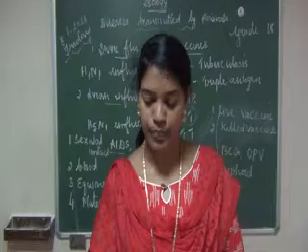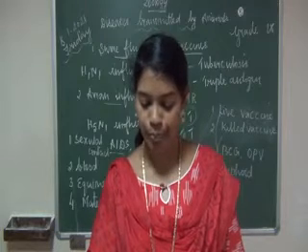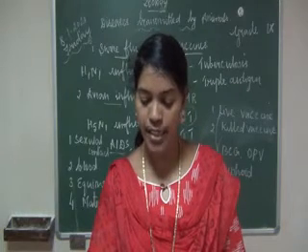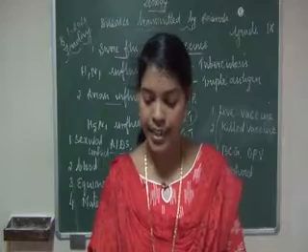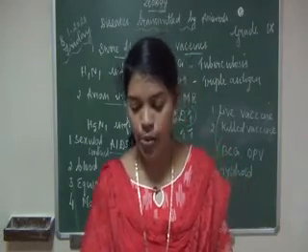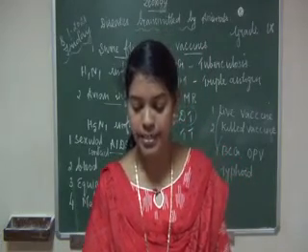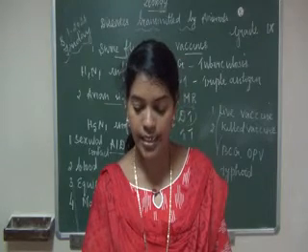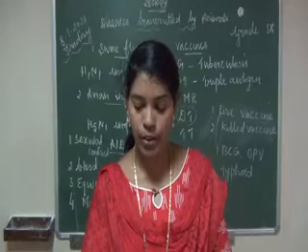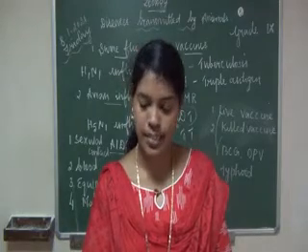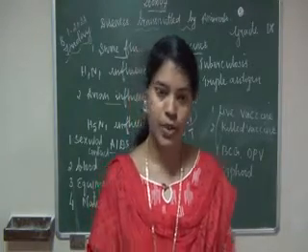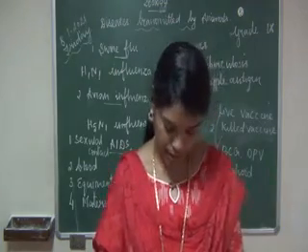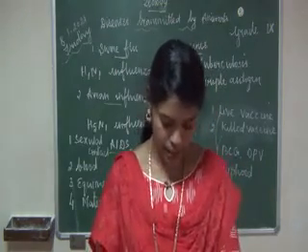Question number 5. Name the organism causing diarrheal disease and give one precaution against it. Turn to page number 264.